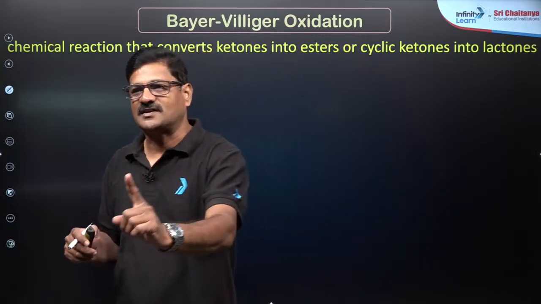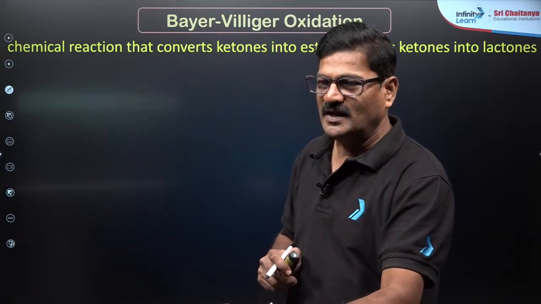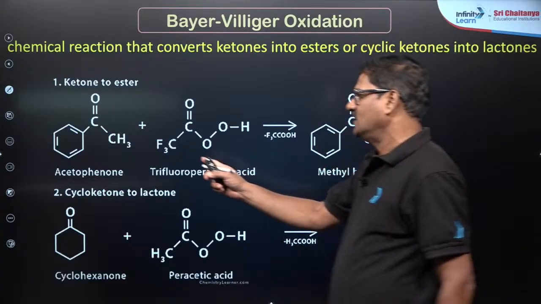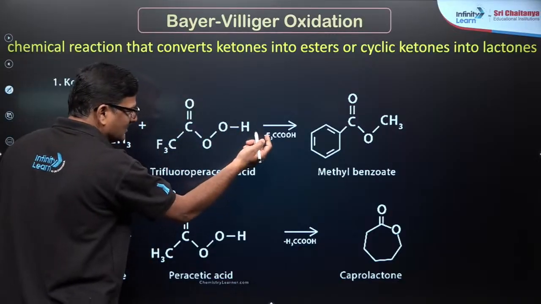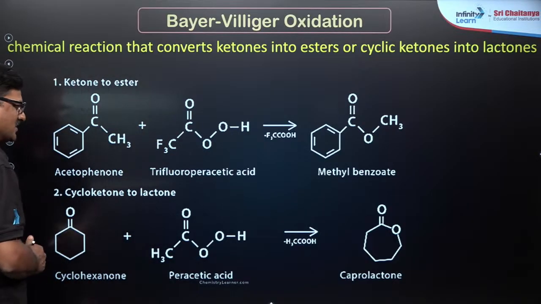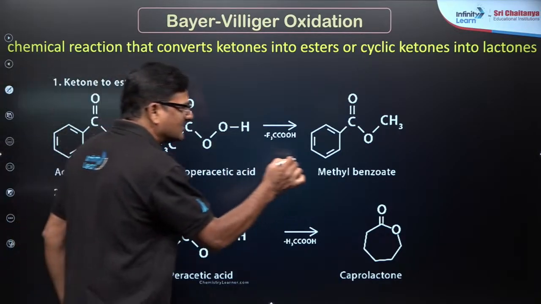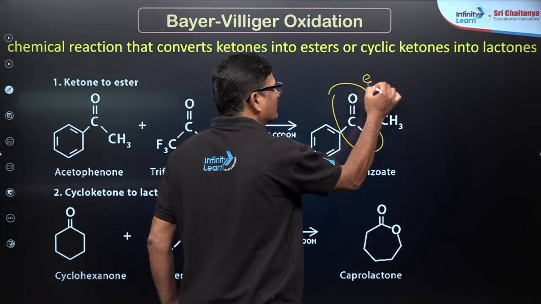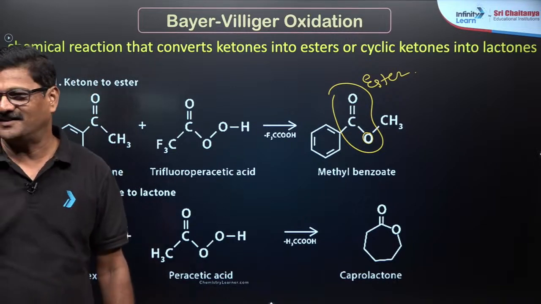A chemical reaction that converts ketones into esters, or cyclic ketones into lactones, is called Baeyer-Villiger oxidation. In this oxidation, a ketone is treated with a peracid, such as trifluoroperacetic acid, and you simply introduce an oxygen so that the entire thing becomes an ester.